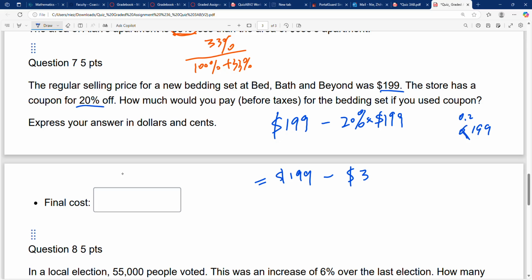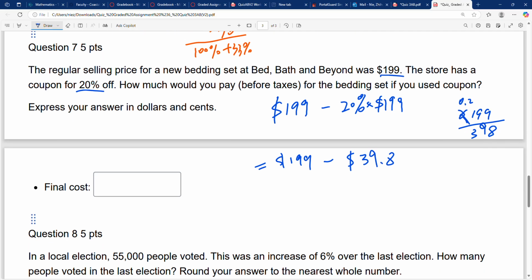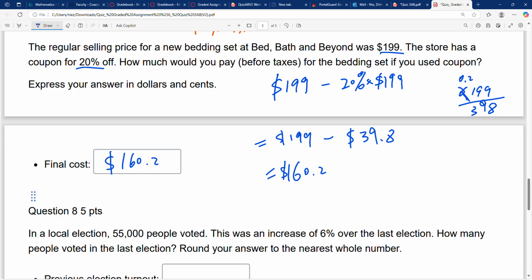You can just use the calculator. Let me calculate this. You get the discount, and you subtract it, and you will get $160.2. So the final cost is $160.2, right?